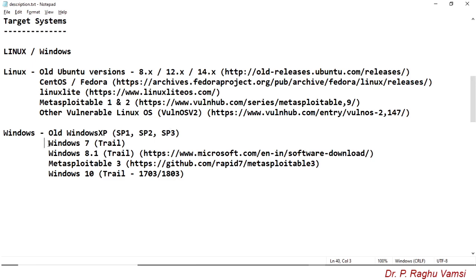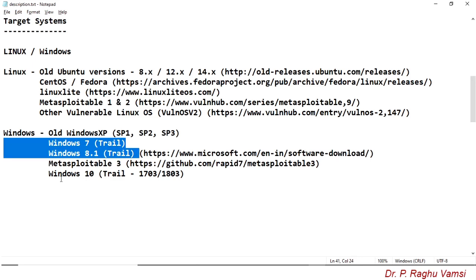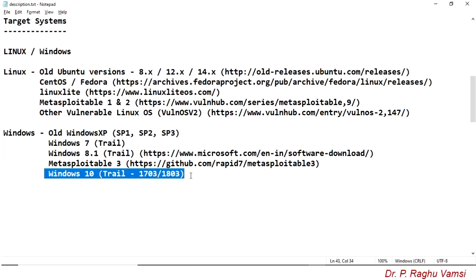Next one is the Windows 7 trial, which is a 30-day or 40-day trial provided by Microsoft Windows. The reason is that Windows 7 is still used in many places, like some education institutions. Along with that, Windows 8.1 is also used by many people today. That is the reason Windows 7 and Windows 8.1, along with Windows 10, which is a recent version of the Windows operating systems.